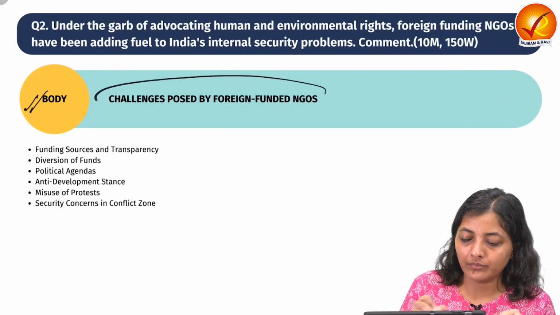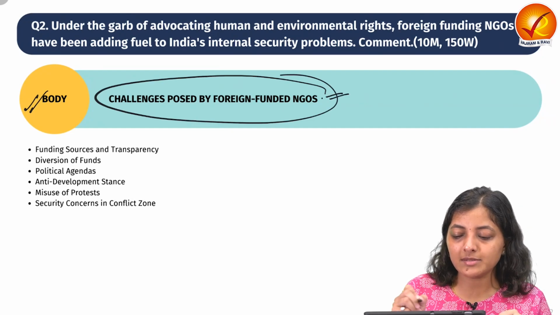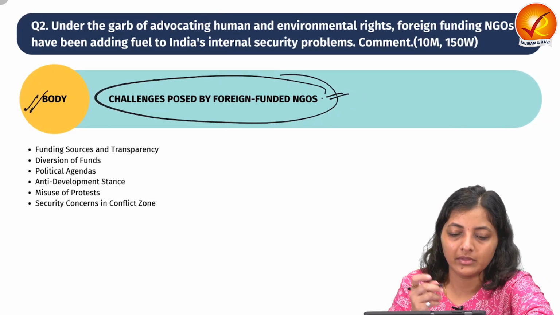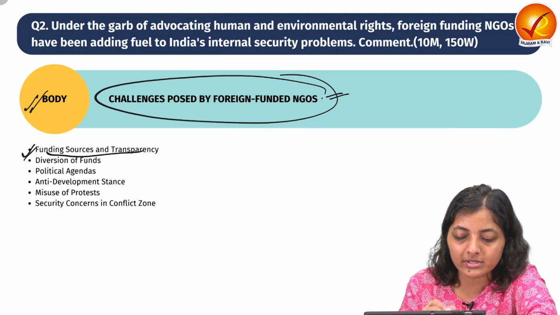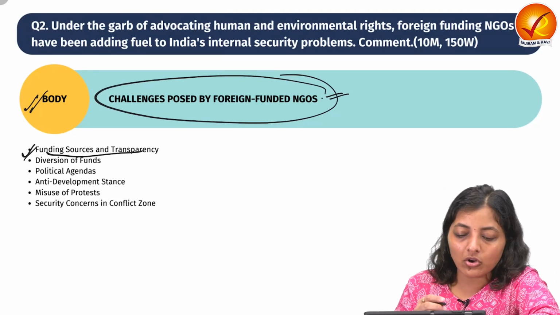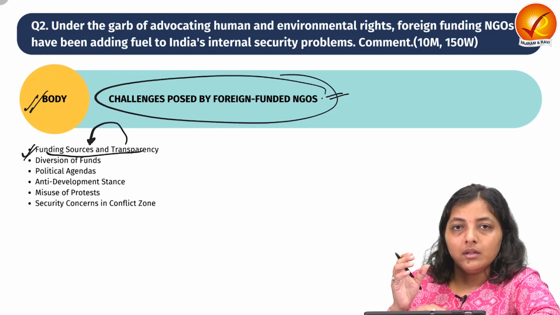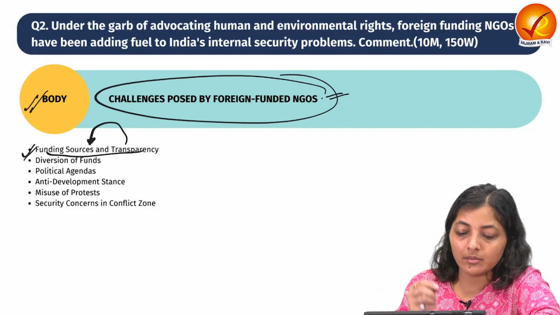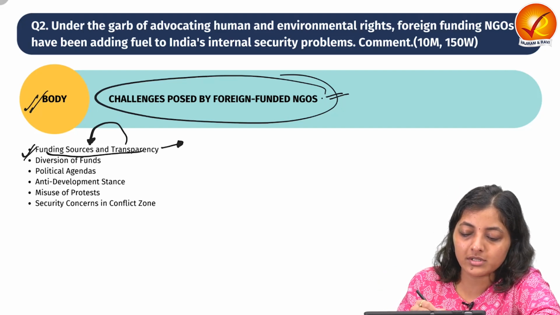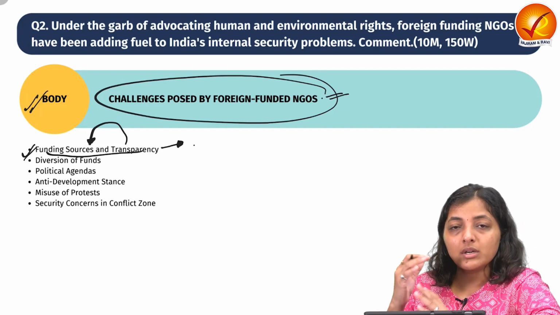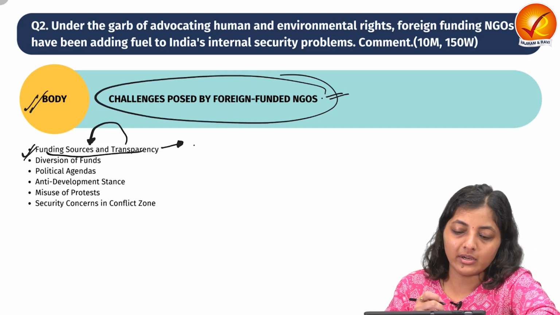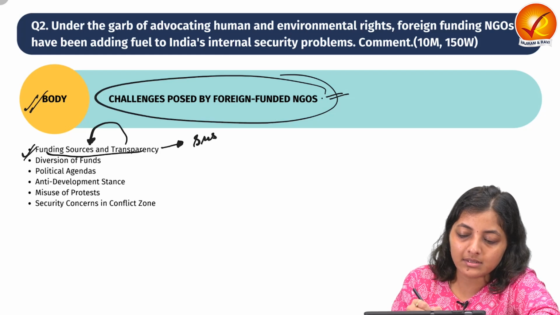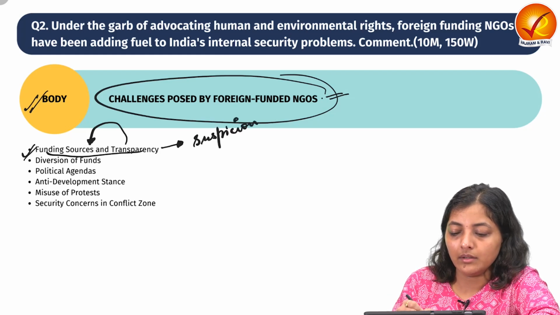Then in the body, the first part is the challenges posed by foreign funded NGOs. The very first point is funding sources and transparency. The lack of transparency, about where and for what purposes the NGO is taking foreign funds, poses challenges, or creates suspicion about the motives behind this foreign funding. So it creates suspicion in the NGO's motive.